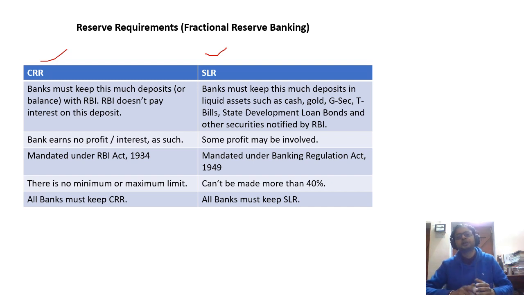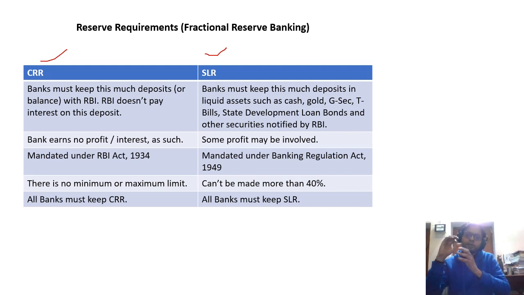For example, there is a bank, SBI, it will keep a certain amount of its value. There is the NDTL concept, net demand and time liabilities. You must have known this in economy: the demand deposits of the bank, the time deposits of the bank, that is covered in the previous chapters of economy.